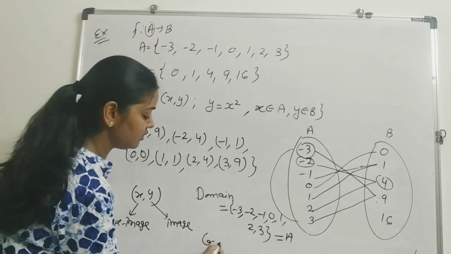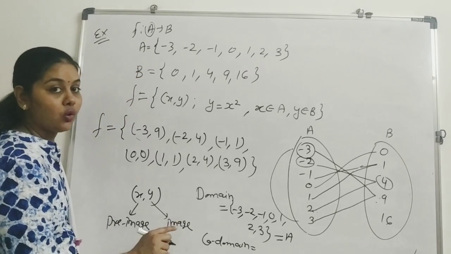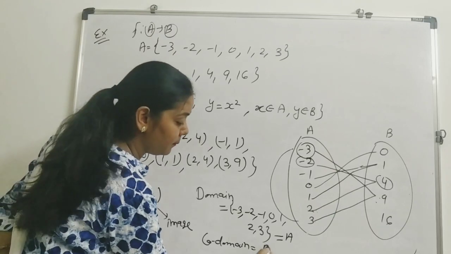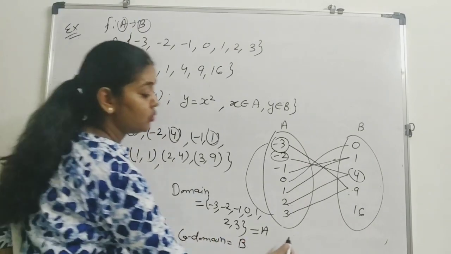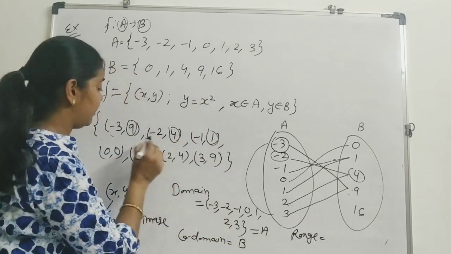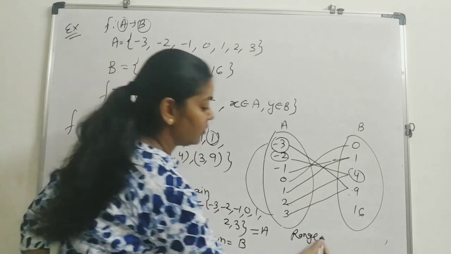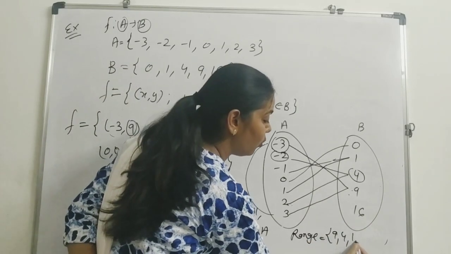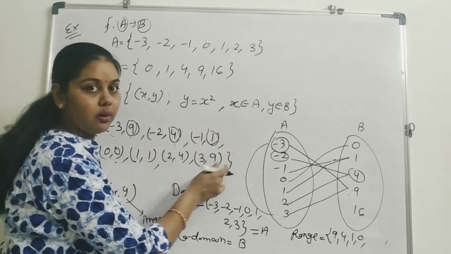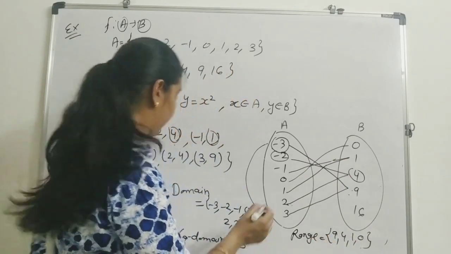What is codomain? The codomain is the second set. The second set is B. The range here, range means the second elements, 9, 4, 1 and 0. Again coming here 1, 4 and 9, but we do not write the repeated elements in sets.